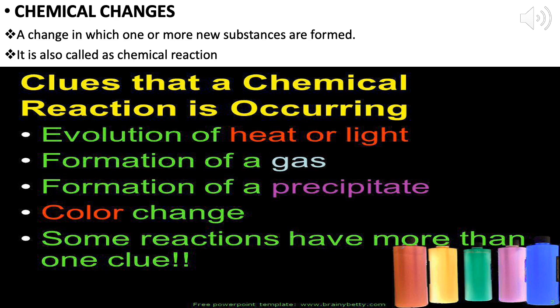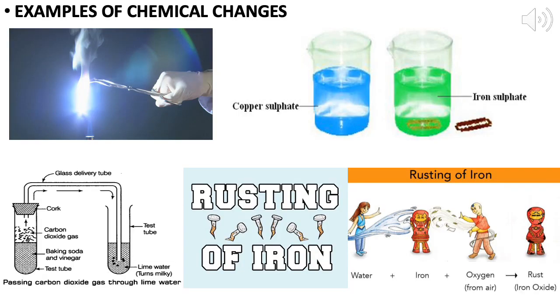But some reactions have more than one clue. Sometimes along with the heat, gas is also produced, or if heat or light is produced, sound is also produced along with that. It means more than one clue can be observed in the same reaction. Now, we will discuss some of the chemical changes.